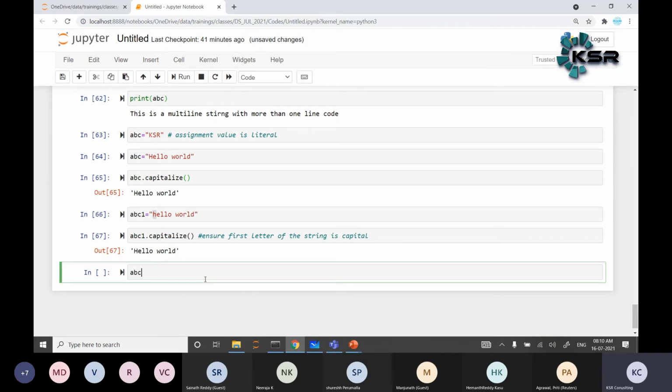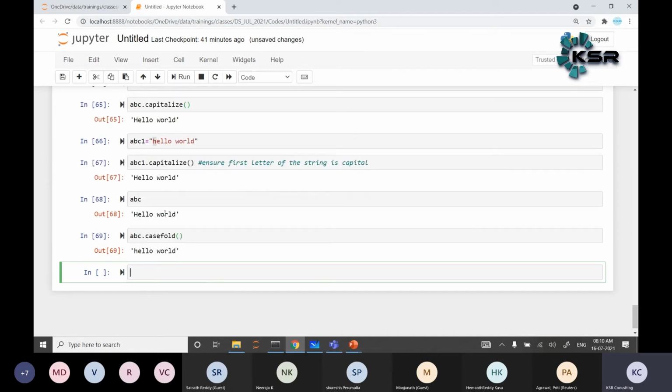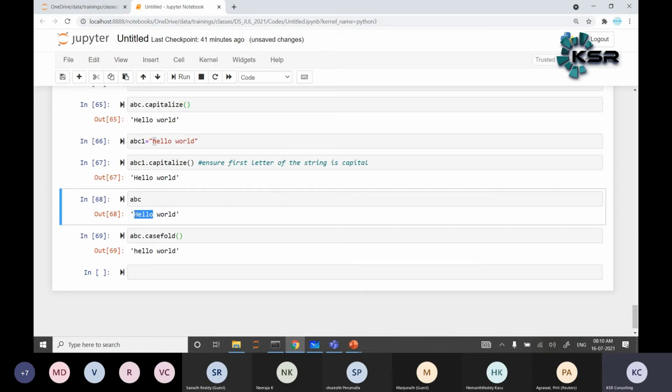Then abc dot casefold. It ensures the first letter of the string is a lowercase letter.